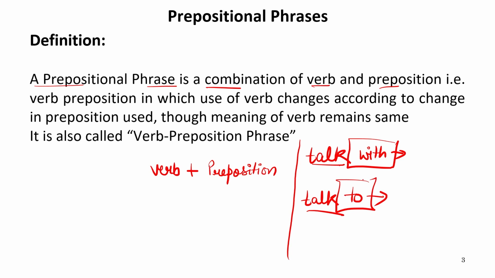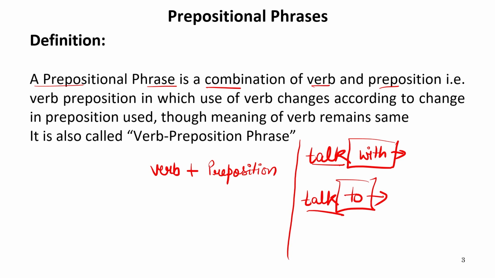So this is called a prepositional phrase, which is not like an idiom or phrase, it is just a phrase. There is a verb which is followed by a preposition, which is not a complete sentence, but it requires an object, and it will change the usage according to the preposition and verb used in a sentence.